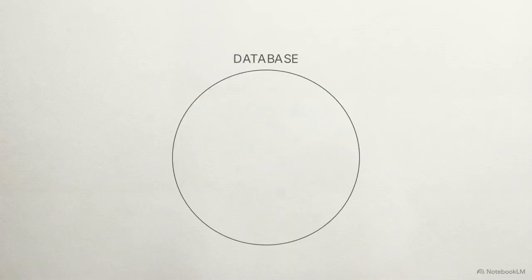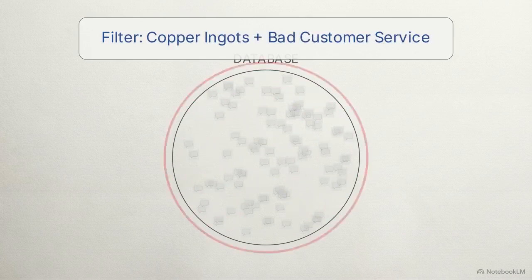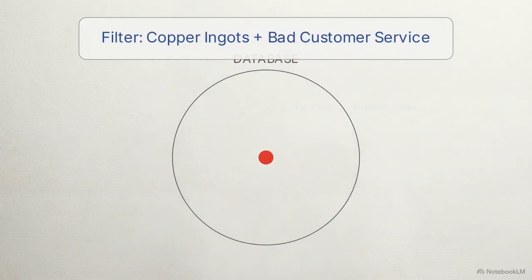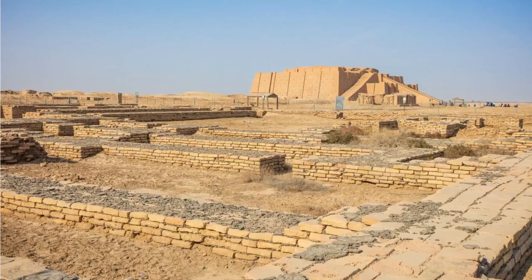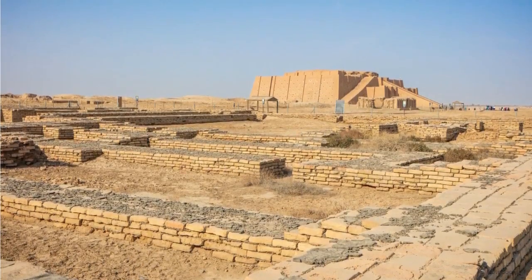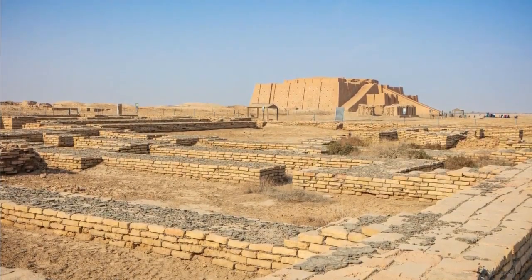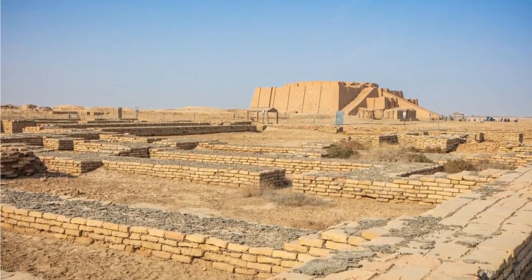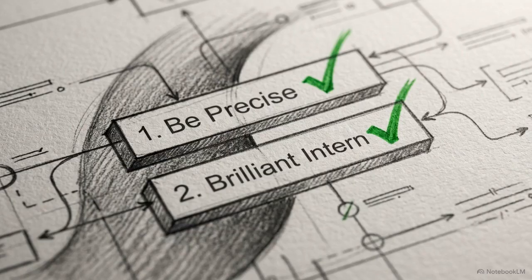In a research context, searching for Middle East shipment documents produces a list of irrelevant logistical issues. A hyper-precise query specifying copper ingots and bad customer service narrows the search space immediately. This specific input targets exactly one historical subject, Nasr, the ancient Mesopotamian merchant immortalized by the world's oldest known customer complaint letter. Precision is your only defense against the machine's tendency to guess. It only knows what is contained within the prompt itself.